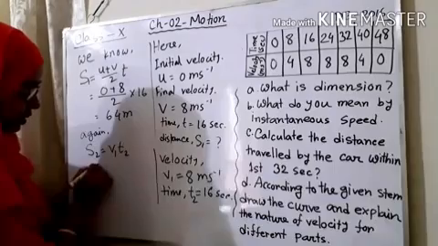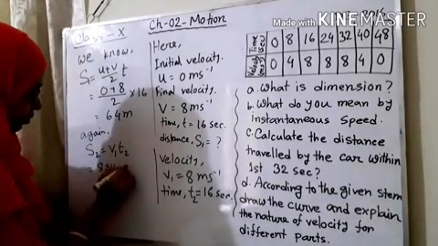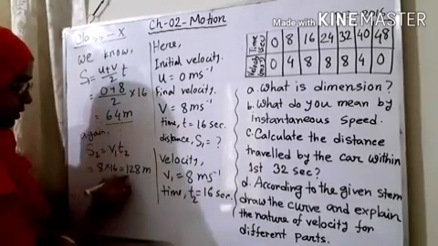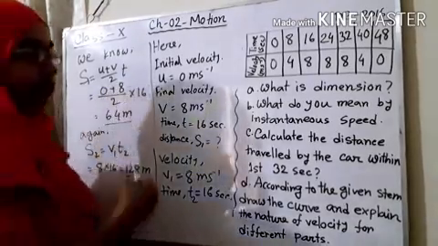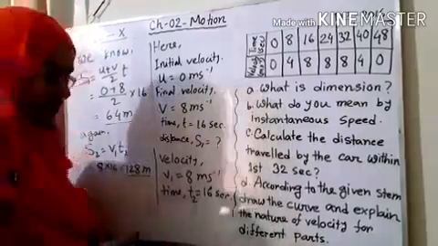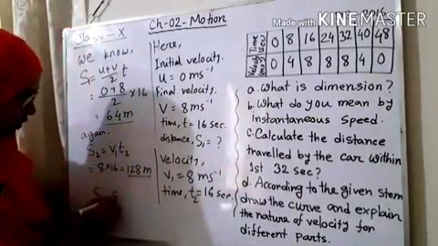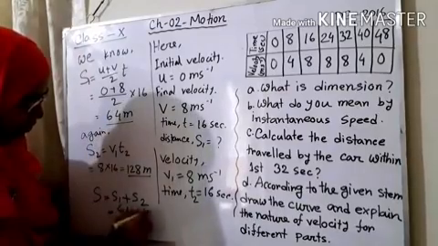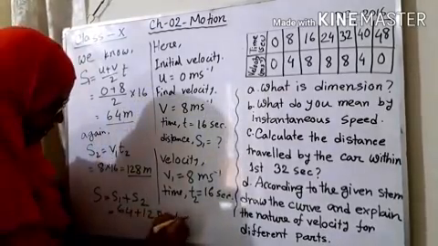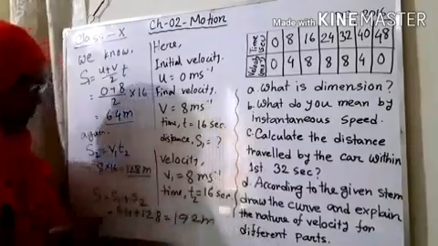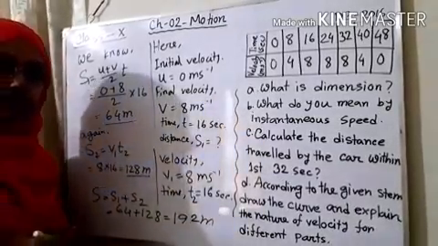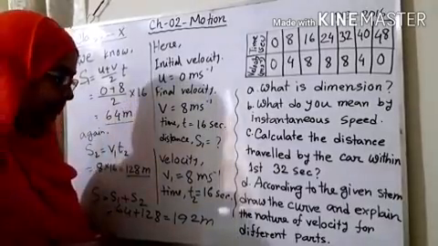So it is 8 into 16, 128 meters. Here we have one distance and here another distance. We have to add both to get the total distance. So s equals s1 plus s2, 64 plus 128, which is 192 meters. This is the distance for the first 32 seconds.